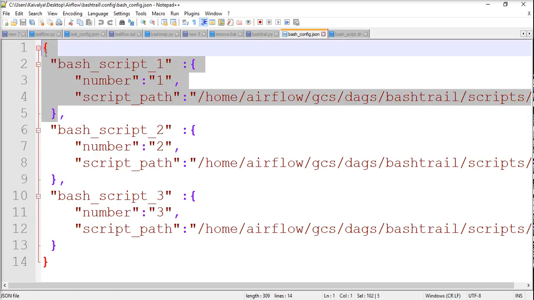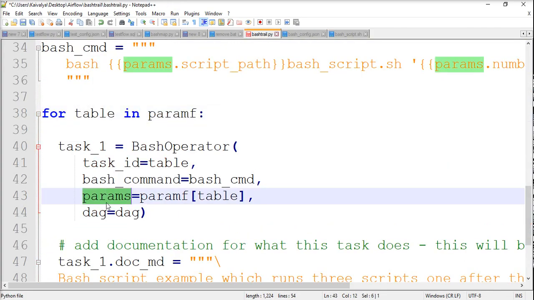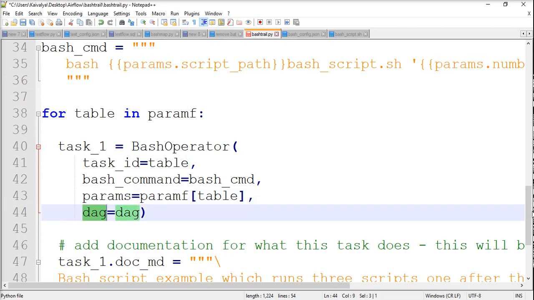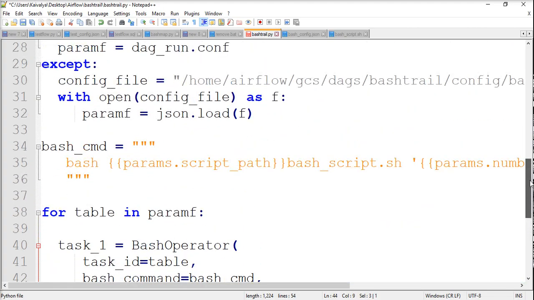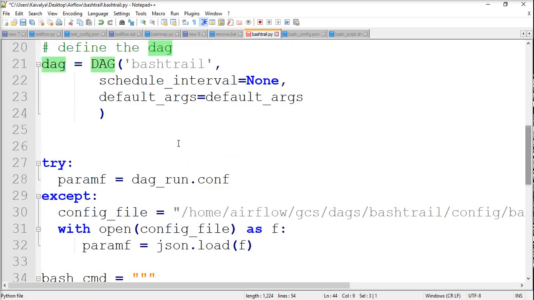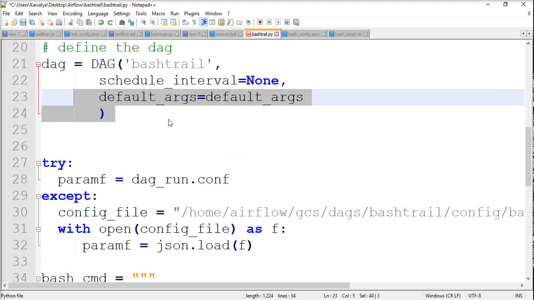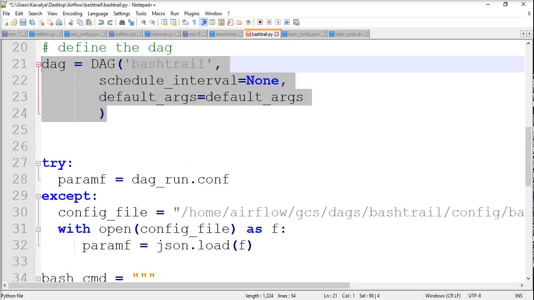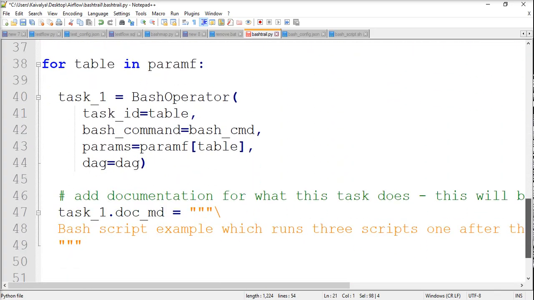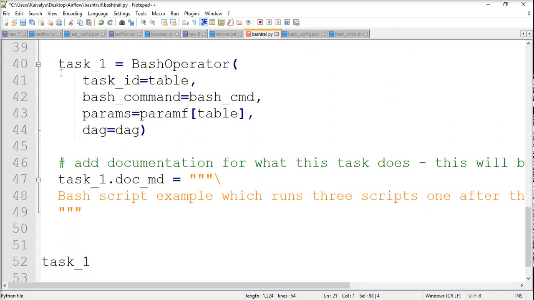For example, this is the first iteration, all of them will be inside these params, and the DAG that we just created is also one of the parameters. This one. This complete DAG will be given as a parameter to that operator, and then that operator will know that this task1 will run this command for this DAG.